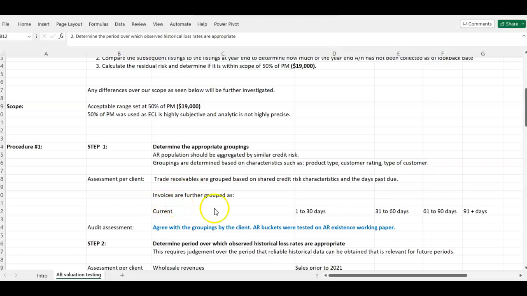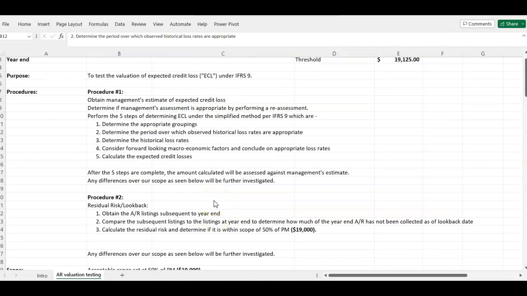Once you have done that, you know that, okay, this is the grouping I'm going to use, that is fine. And then what is step 2? It says determine the period over which observed historical loss rates are appropriate. What does it mean? What does it want us to do? Okay, now let's go back and look at the standard again. What guidance does the standard give us with regards to step 2?